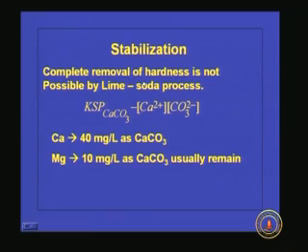Now we will talk about stabilization, because we have gone for chemical precipitation, and at the optimum pH calcium carbonate or magnesium hydroxide is getting precipitated, and we are removing that by settling or sedimentation, and whatever sludge is there we are removing. But the time we are giving for the reaction is not very large, and you know that precipitation is a time dependent process, and in nature supersaturated solutions can exist.